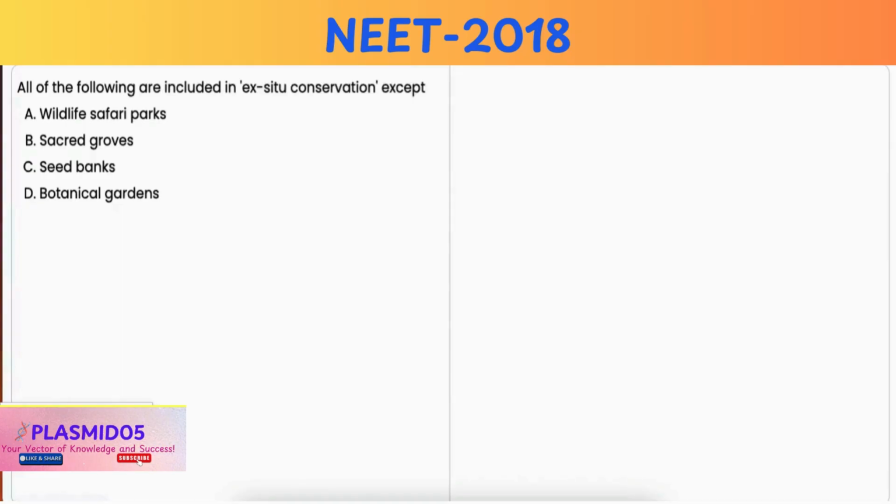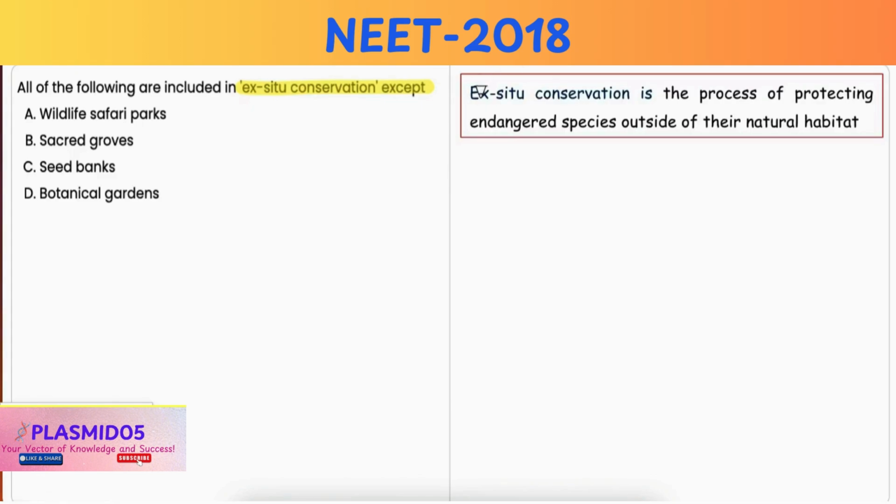In this question, you have to point out the option which is not included under ex situ conservation. Now, ex situ conservation involves the conservation of species outside their natural habitats, where organisms are maintained and bred in controlled environments. And this approach is used to protect endangered species, to conserve genetic material, and support the survival of species away from their original location.